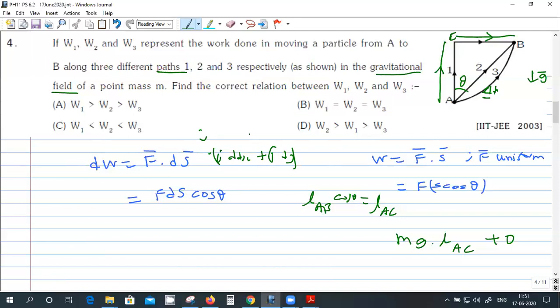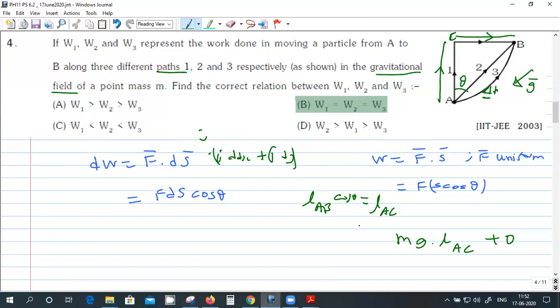But I have assumed that the gravity field is vertically downwards. That may not be the case. If it is in some other direction, the answer will be the same, even if the gravitational field is acting in this direction. So basically, gravitational force is a conservative force.